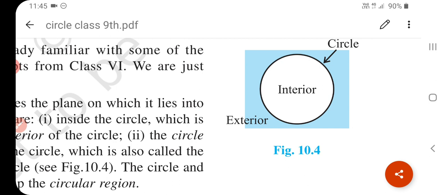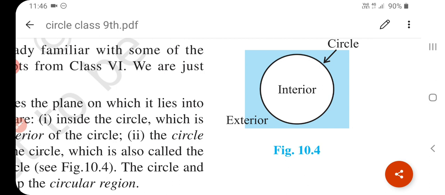Now, a circle is a closed curve. It divides the plane region into three parts. A circle is the collection of all points P of the plane such that OP is equal to R, forming a circle with center O and radius R. Okay, understand? And the radius will always be greater than 0. Okay, understand?